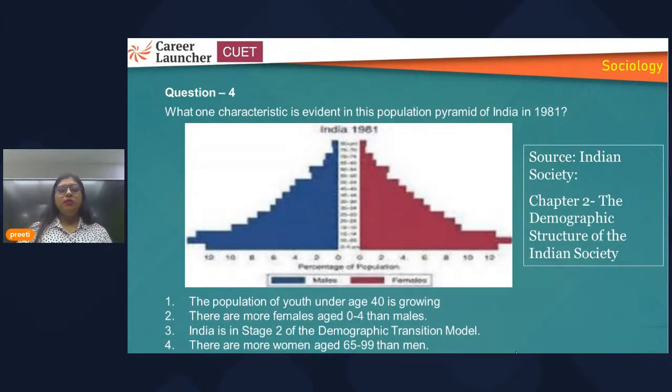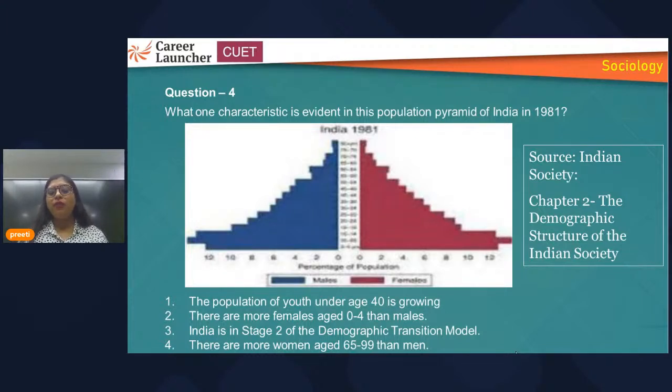Then the second option, what is it saying? There are more females aged 0 to 4 than males. So if you see here at the base, 0 to 4 years of population. So 0 to 4 is what? That is the first age group which has been represented in this chart. So you will find both male and female population at the base side.